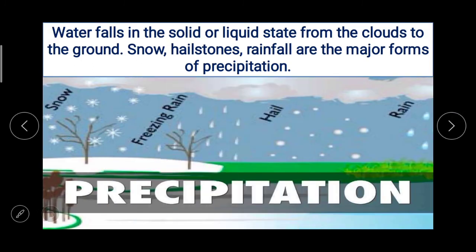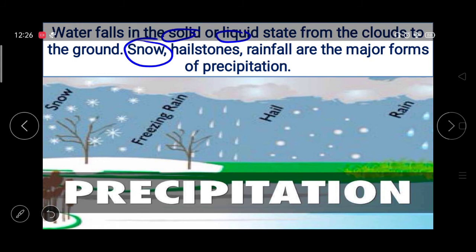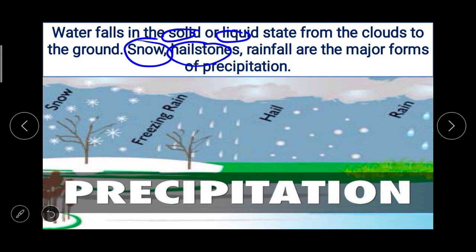So water falls in the solid or liquid state from the clouds. If it is in the liquid state, we simply call it rain, but when it comes down in the solid form, as ice, we call it snow, not exactly ice. Hailstones and rainfall are the major forms of precipitation.